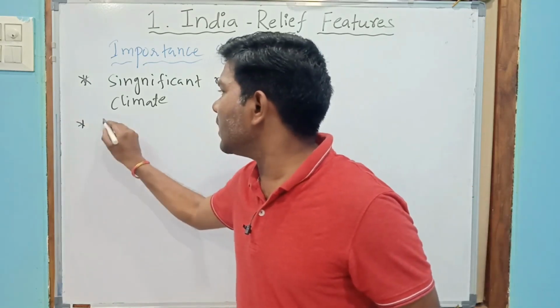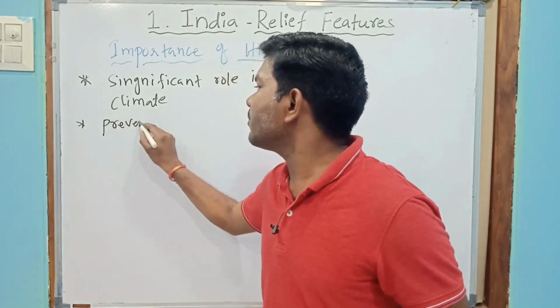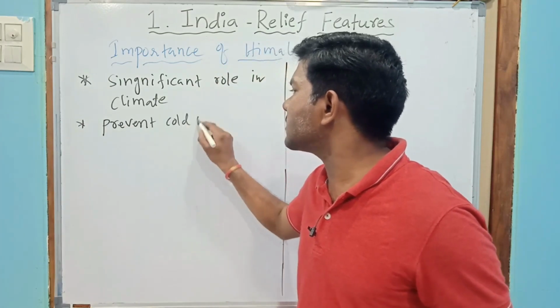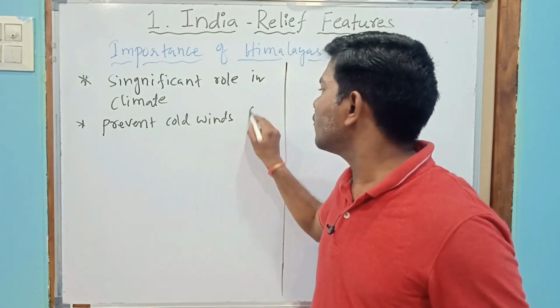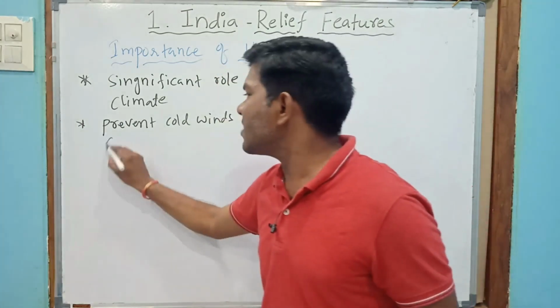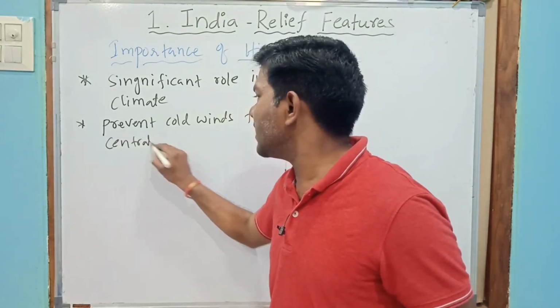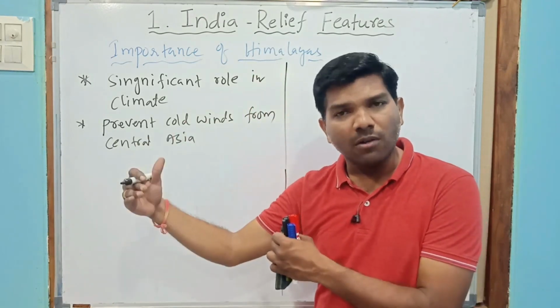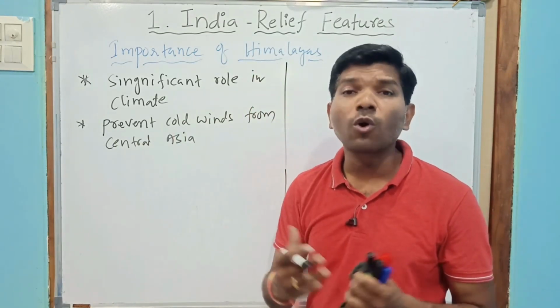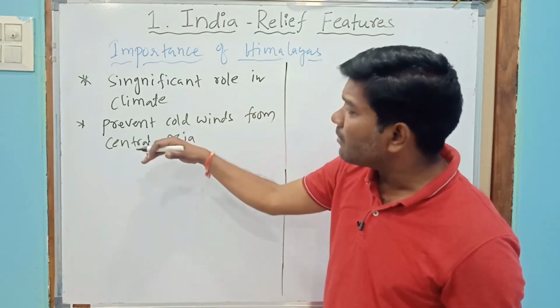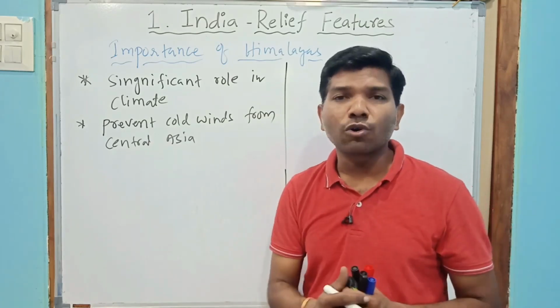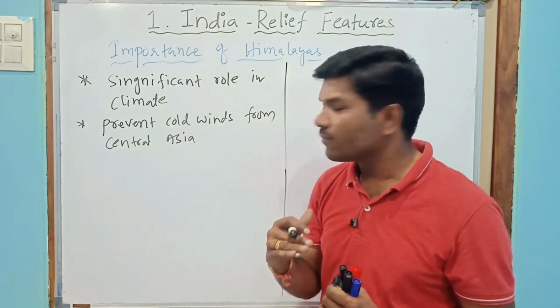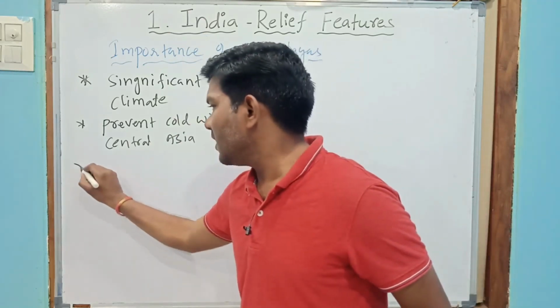Next, second one, Himalayas prevent cold winds from Central Asia, Siberia. If Himalayas were not there, India would become a cold desert, because Himalayas prevent the cold winds coming from Central Asia.